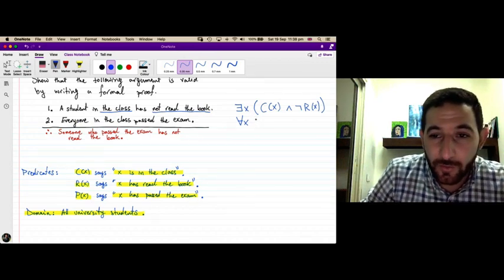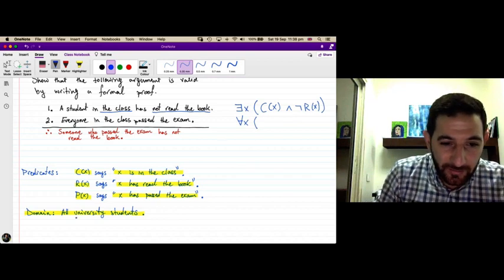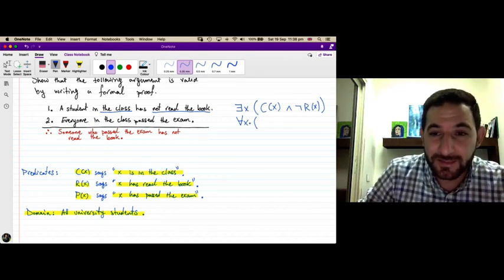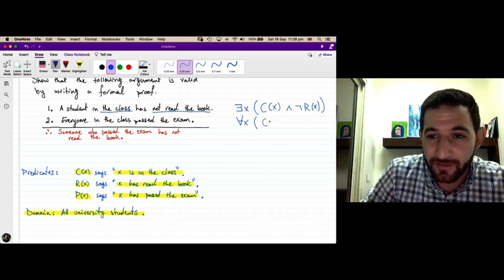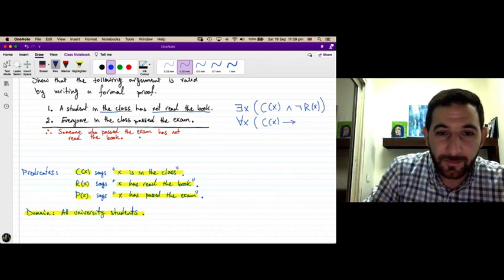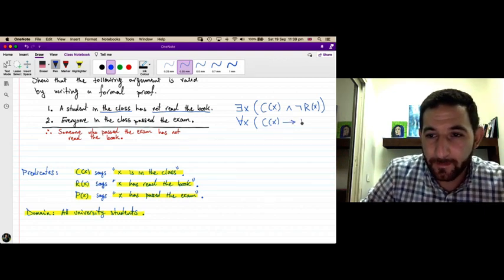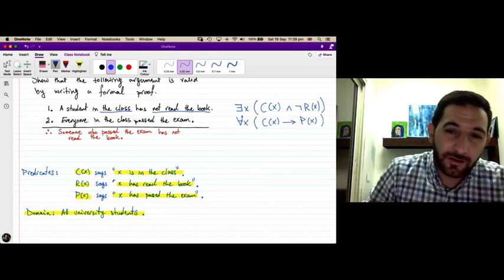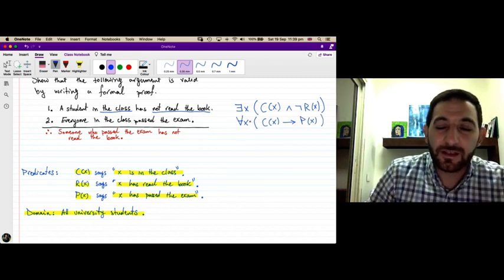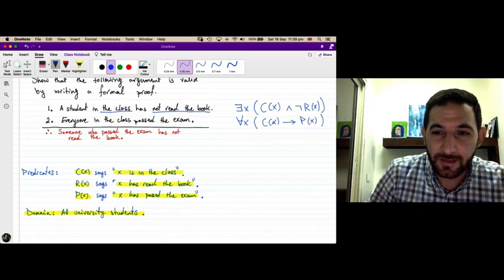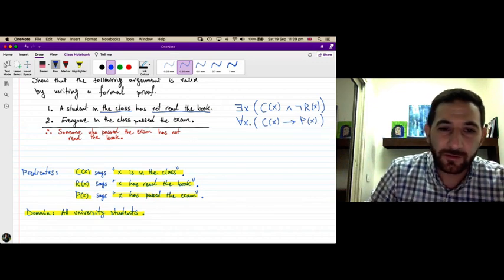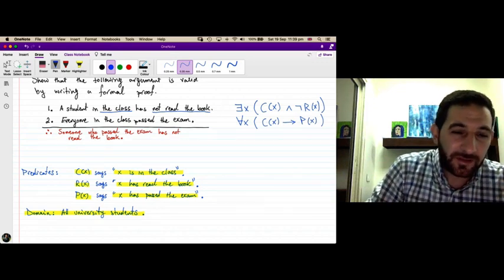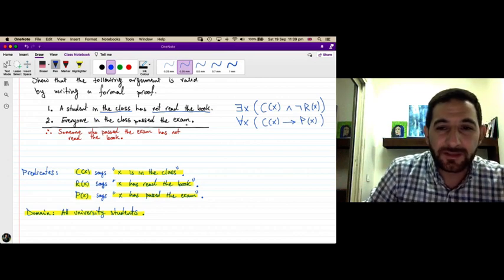So I want to say for all X, for any university student, if this university student is in the class, so if C of X, then it passed the exam, P of X. So look what we are saying here. For any university student, if this student is in the class, then it passed the exam. This is the translation of this statement.